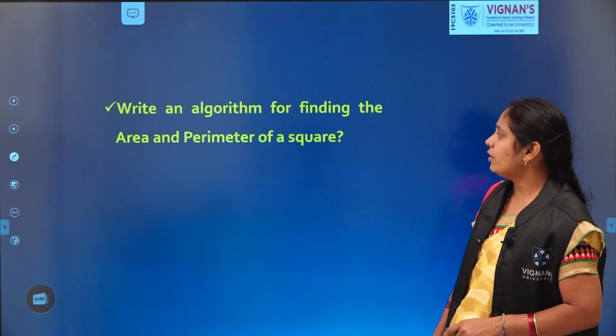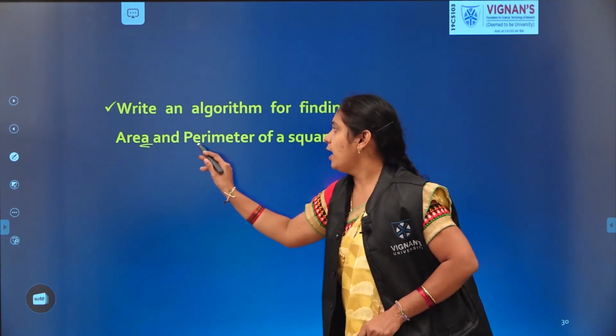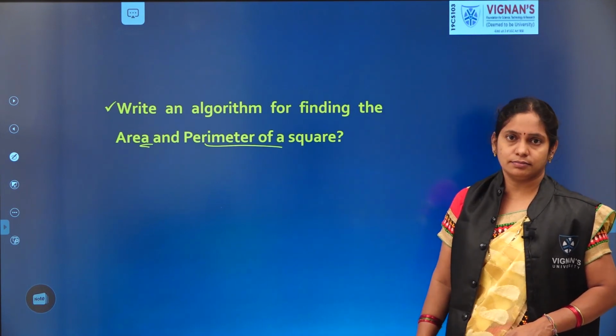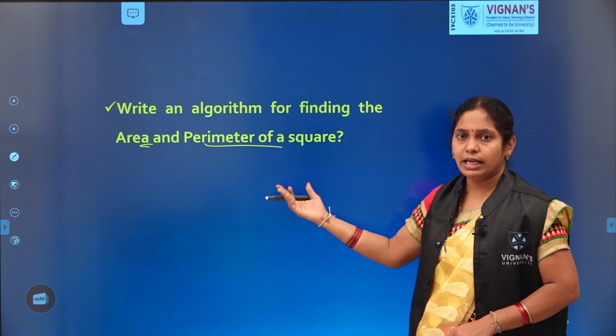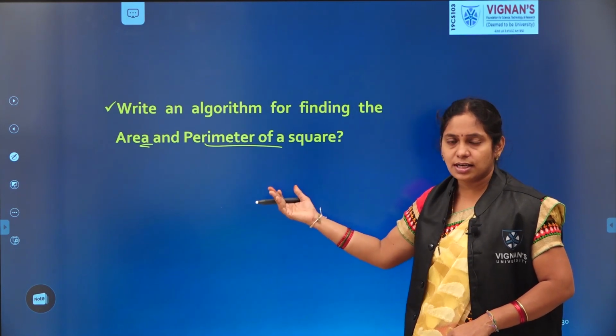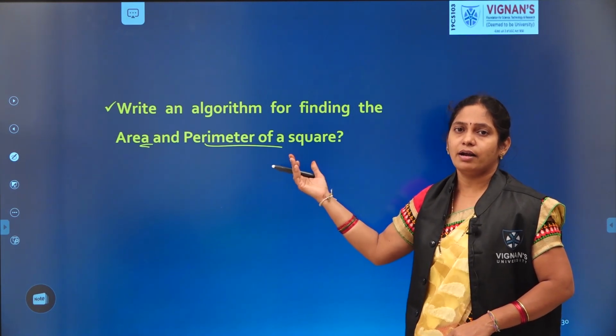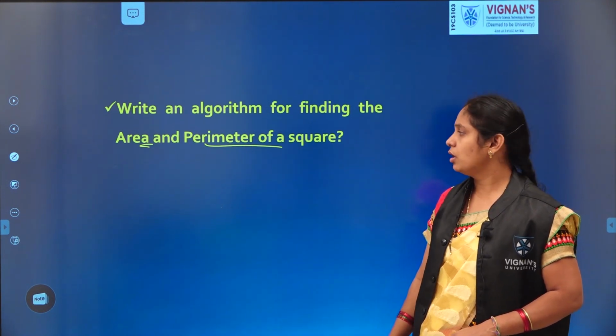What is the algorithm for finding the area and the perimeter of a square? Identify the input, what is the task to be performed, and what is the output.